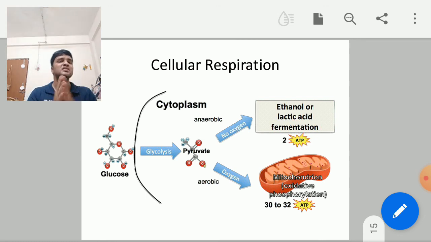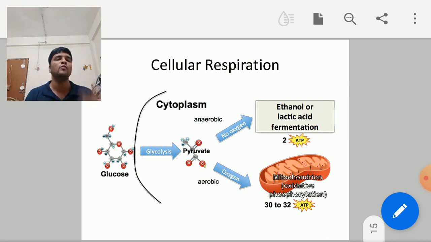In cellular respiration, if you try to differentiate aerobic and anaerobic respiration: aerobic respiration takes place in the presence of oxygen, anaerobic respiration takes place in the absence of oxygen. The amount of energy produced in aerobic respiration is more compared to anaerobic respiration.